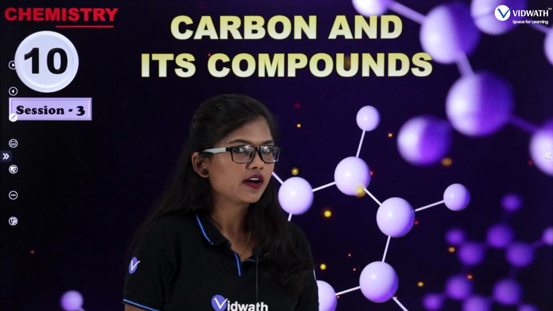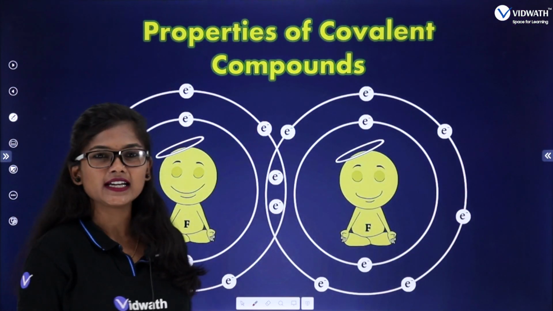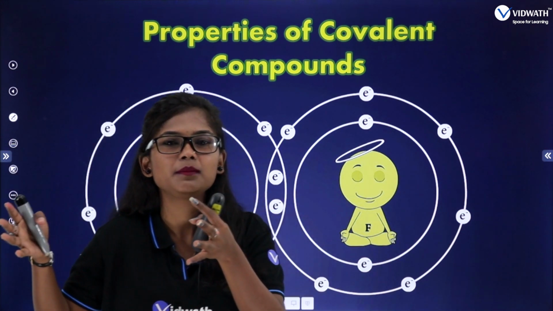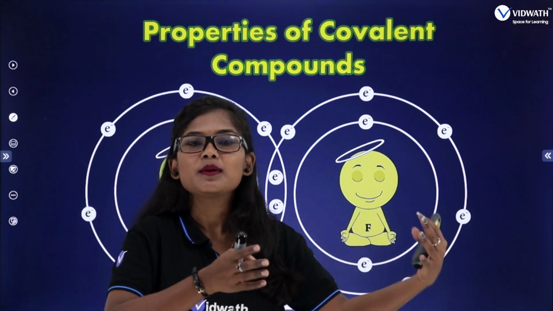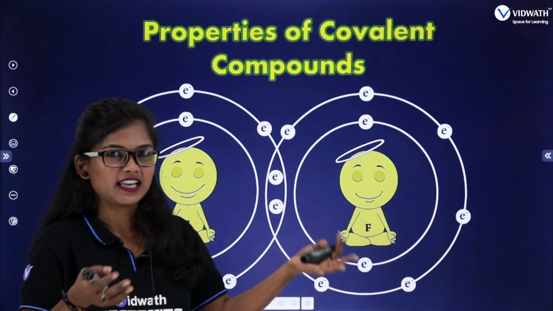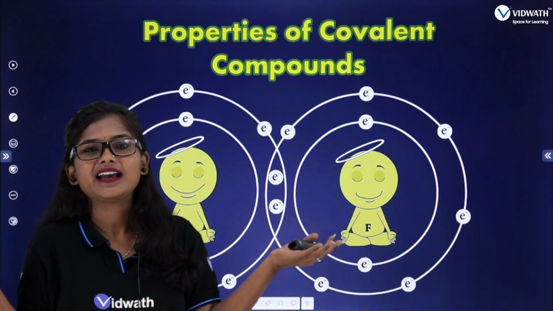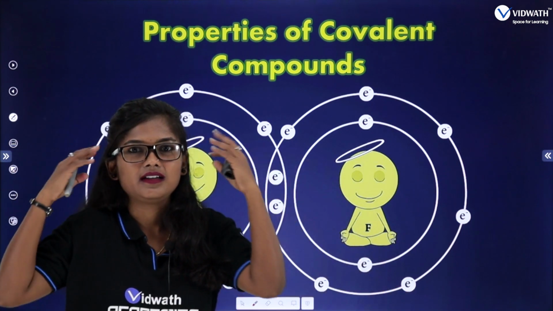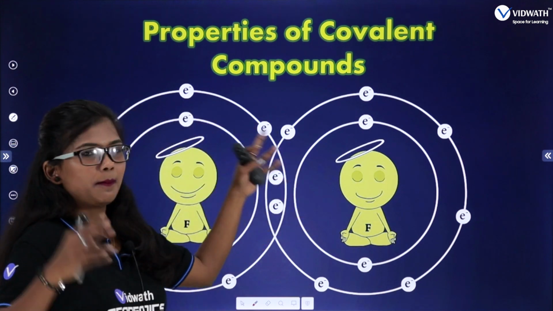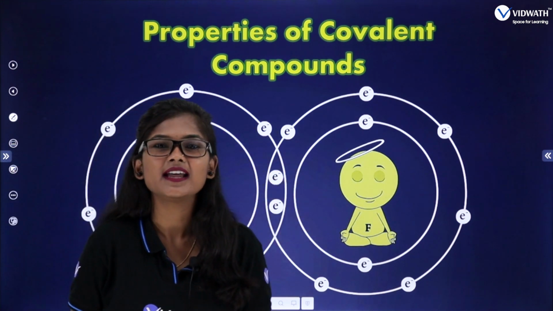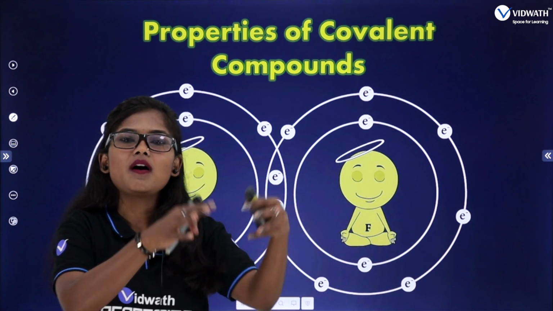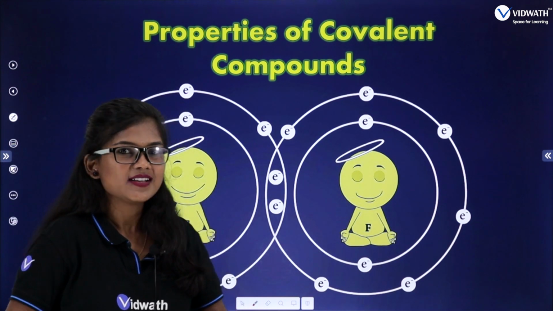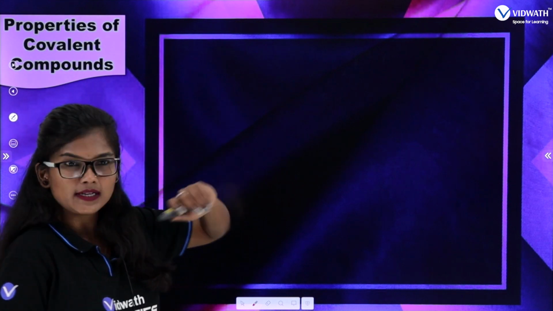So, in this session, we are going to discuss the properties of covalent compounds. We got to know everything in detail about covalent bonds: carbon attains stability by covalent bonding, that is, by sharing its electrons. The carbon atom is like, I won't lend an electron or borrow an electron, so that it doesn't lead to tension. So let me be at peace by sharing electrons, that is, by forming covalent bonds. So let's see the compounds formed by covalent bonds. What are the properties of covalent compounds? Clear? So that is the nature, or properties, of covalent compounds.